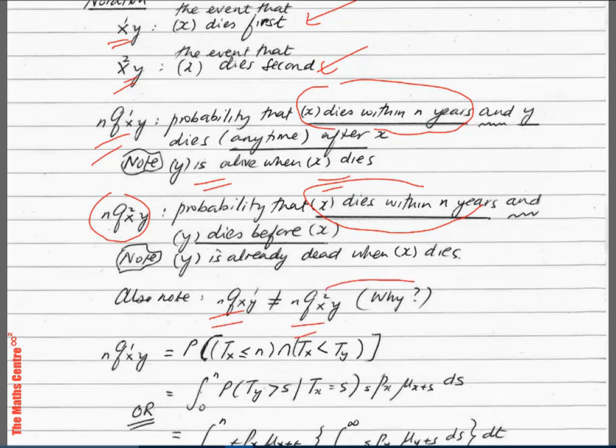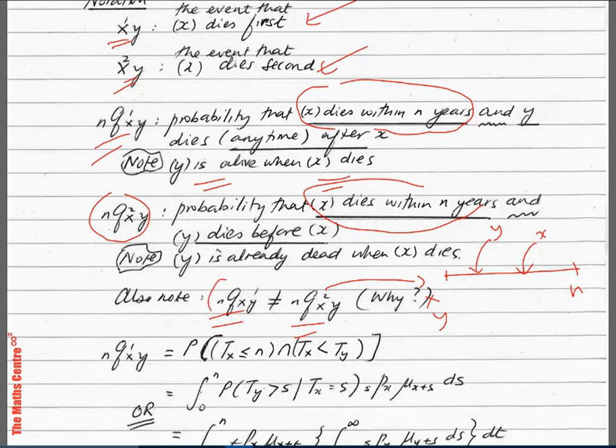Let's consider this. Let's draw a number line. This one here is X and Y, and then we have n. So here we know X is going to die second in this n years. So which means, let's plug this in here, X dies here. Which means Y is already dead, so Y would have died somewhere here. Okay? Because X dies second.